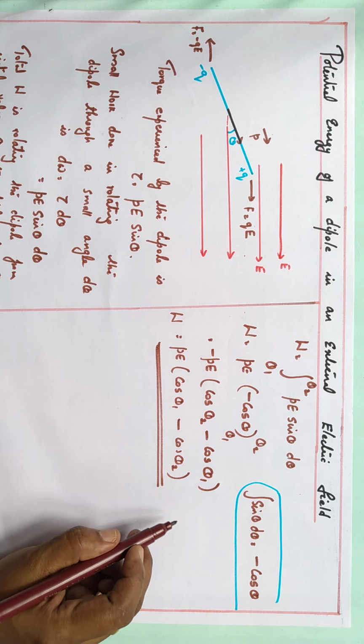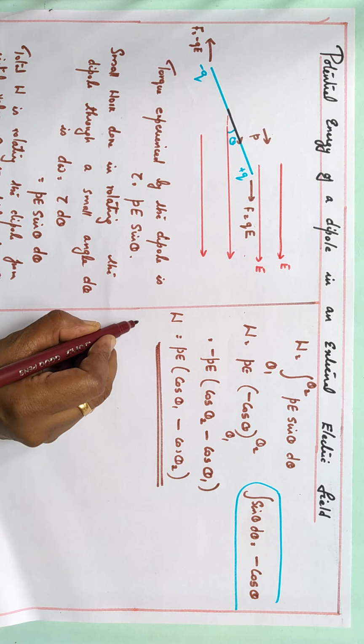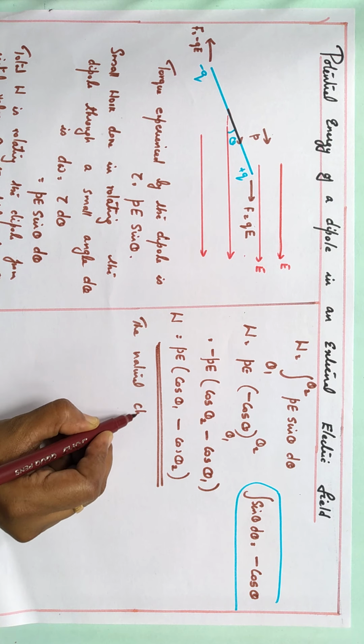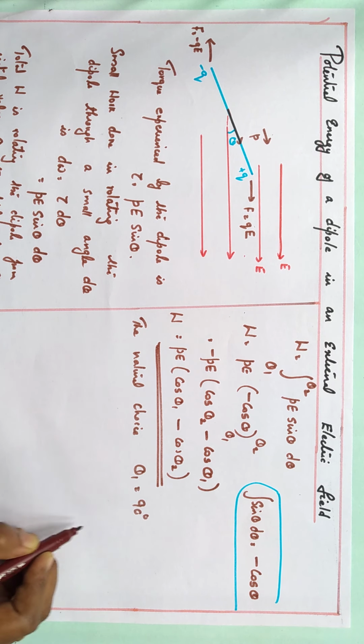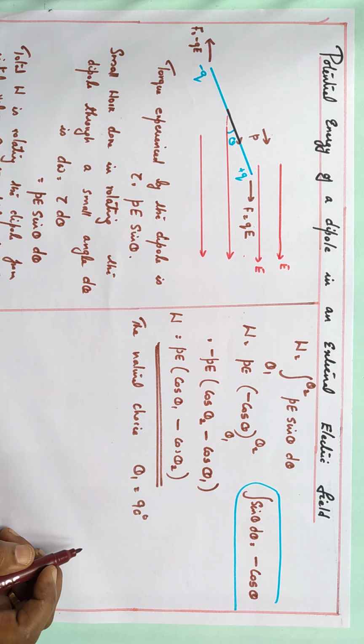So there are numericals relating to this formula. Now, the natural choice is theta 1 is 90 degree. Since theta is 90 degree, cos 90 is 0, then the energy will be minimum.